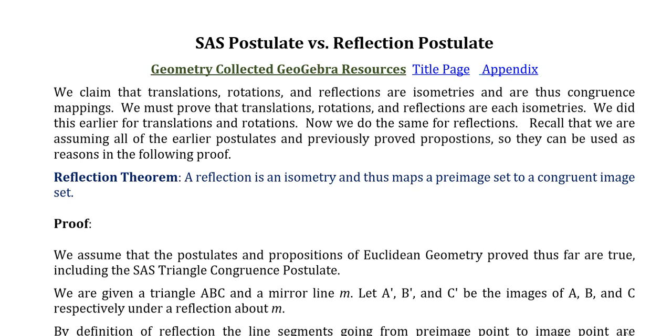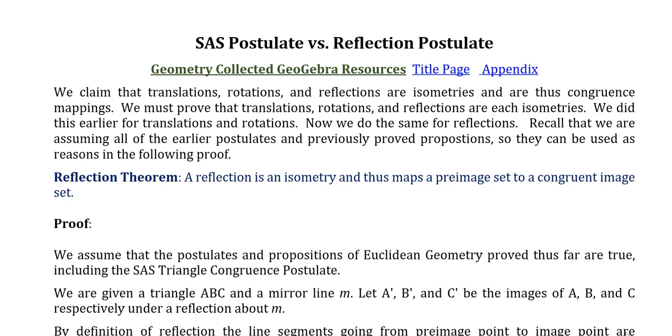We claim that translations, rotations, and reflections are isometries, and we've already proved that if it's an isometry, it's got to be a congruence mapping. So we must prove that translations, rotations, and reflections are each isometries. And we did this in earlier videos, or maybe in one case left it for an exercise, that translations and rotations are each isometries. And now we're going to do the same thing for reflections. Recall that we're assuming that we already know all the earlier postulates and previously proved propositions, so they can be used as reasons in the following proof.